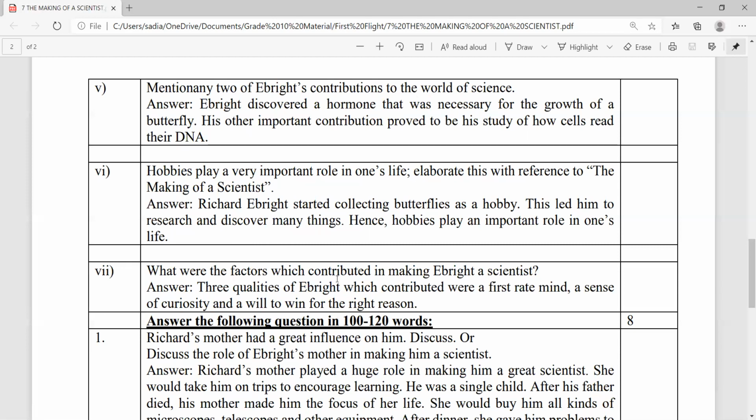What were the factors which contributed in making Albright a scientist? Robert W. Patterson, in his biography, The Making of a Scientist, projects three qualities of Richard Albright which contributed: a 'first rate mind', a 'sense of curiosity', and a 'will to learn for the right reasons'.